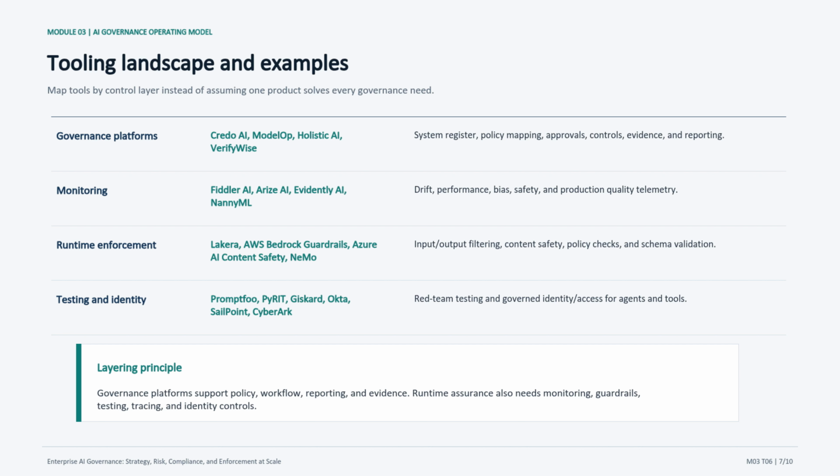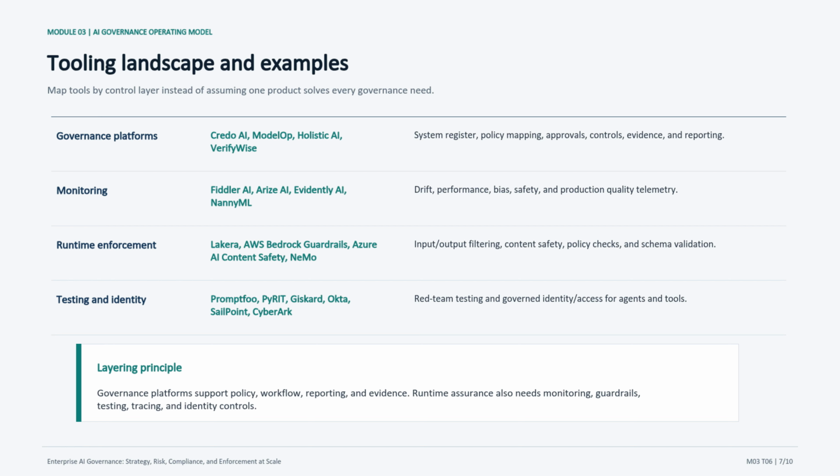So I would frame this slide carefully. We are mapping tools by control layer, not shopping for a single magic product. For this topic, the main tool categories include governance platforms using Credo AI, ModelOp, Holistic AI, VerifyWise, monitoring using Fiddler AI, Arize AI, Evidently AI, NannyML, and runtime enforcement using Lakera, AWS Bedrock Guardrails, Azure AI Content Safety, NeMo. The point is to show how governance platforms, monitoring, guardrails, testing, tracing, and identity controls play different roles.